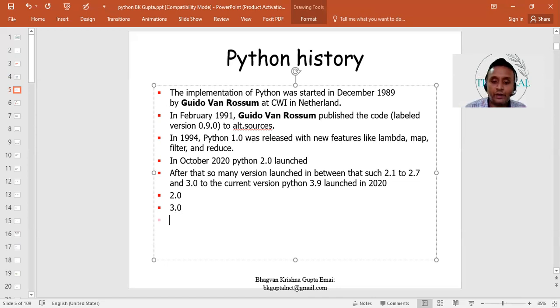In Python 2.0, we write the print statement like this, for printing any message to the screen, like CSIT technical. Whenever we write print in Python 2.0, we can write it without adding brackets.